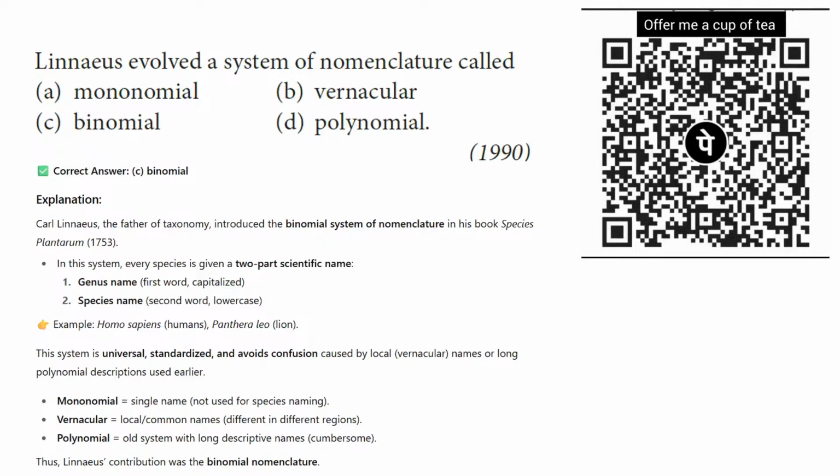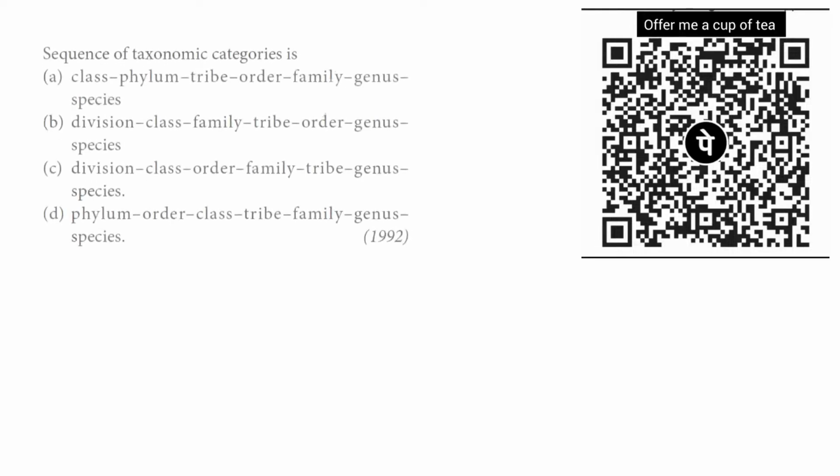So this is universal, standardized, and avoids confusion from local names or the long polynomial descriptions which were used earlier. Monomial is a single name, not used for species naming. Vernacular, I have already told you, is a local or common name in different languages and regions. And polynomial is an old system with long descriptive names, which is not used anymore. So binomial nomenclature is the most standardized, universal naming. Let's move to the next question.